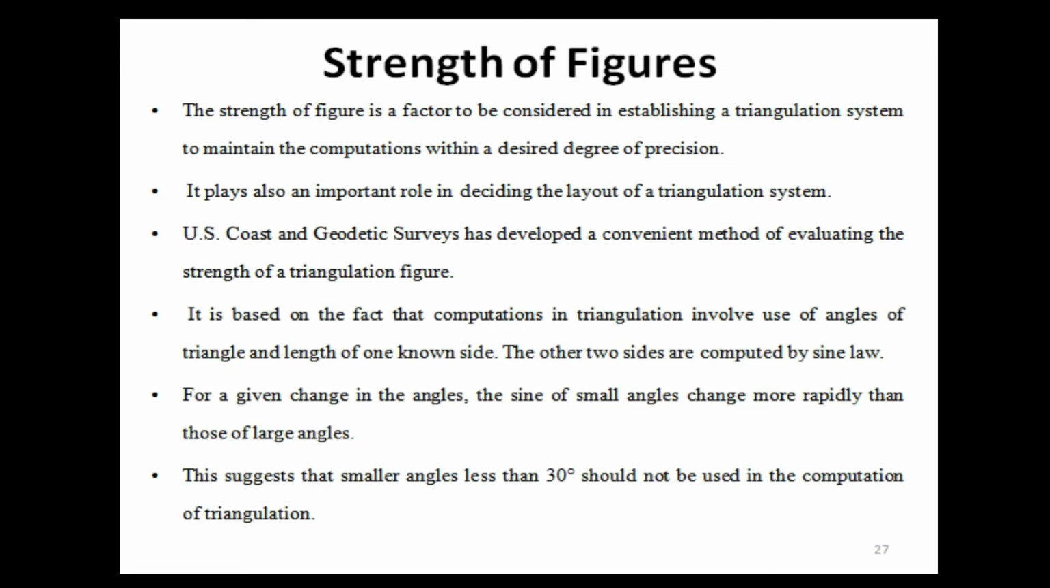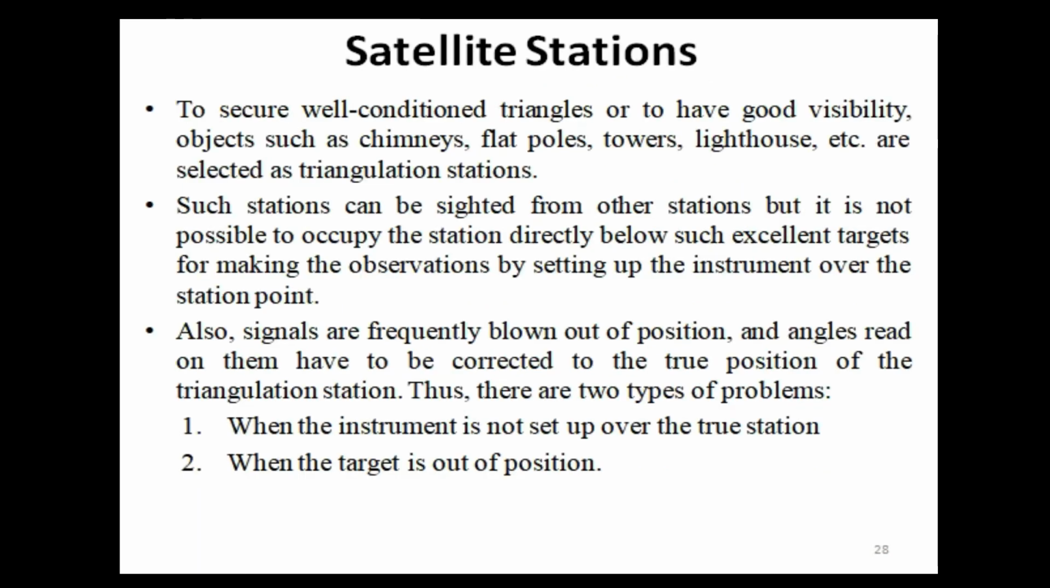It is based on the fact that computations in triangulation involve use of angles of triangle and length of one known side. The other two sides are computed by sine law. For a given change in the angles, the sines of small angles change more rapidly than those of large angles. This suggests that smaller angles less than 30 degree should not be used in the computation of triangulation.